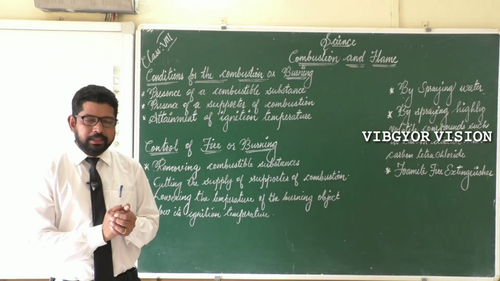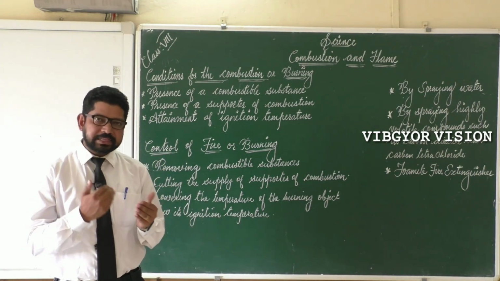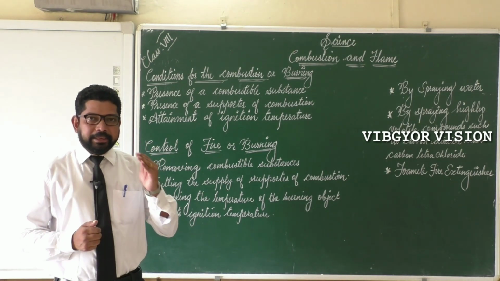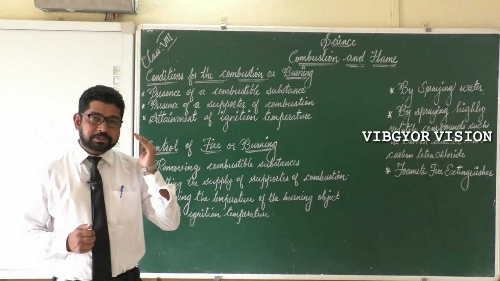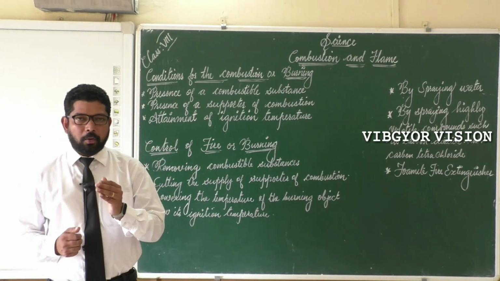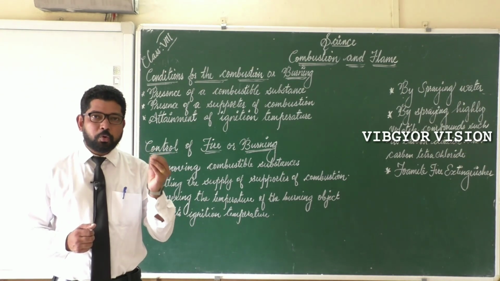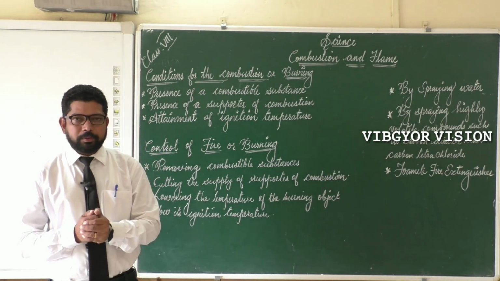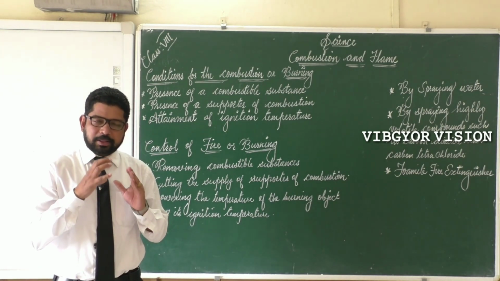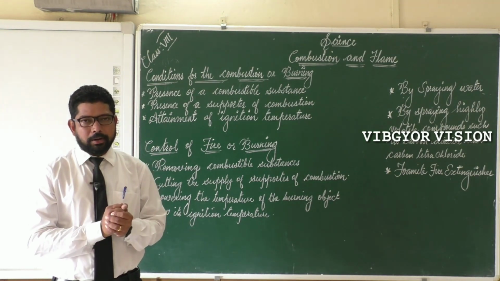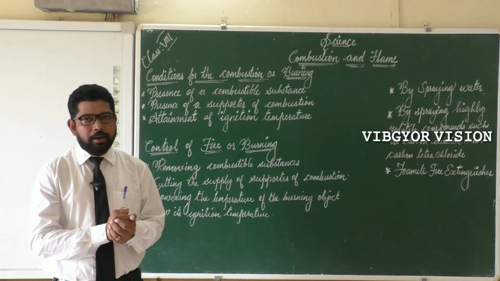What is the reason? Previously we have studied about ignition temperature. What is ignition temperature? Ignition temperature is the minimum temperature for a substance to get burned, or the minimum temperature for a substance to undergo combustion. Below that temperature, that substance will not burn. Above that ignition temperature, the substance can burn.